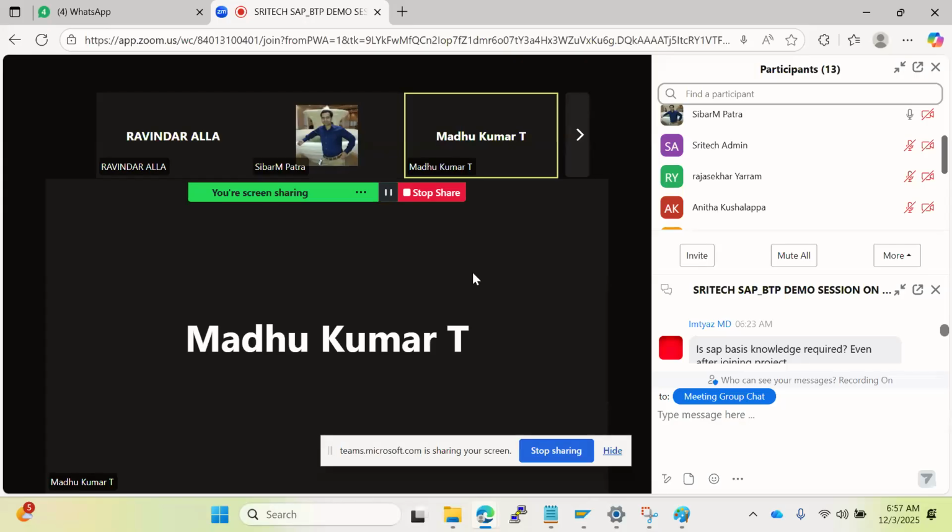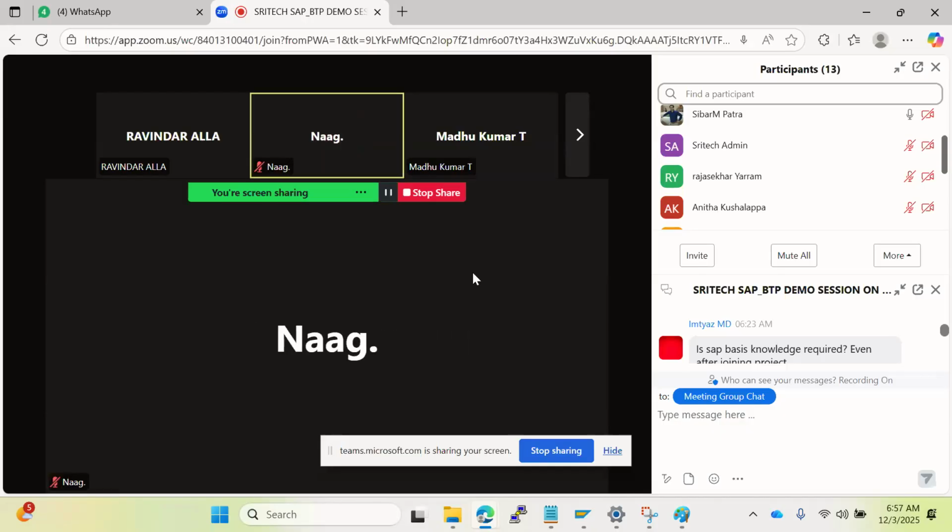What's the difference between HANA and BTP? HANA is a database platform. In BTP, we have HANA Cloud also, right? BTP is just a kind of platform as a service concept. HANA is like a database, and that is part of BTP only. So in BTP, a database is also available, that is called the HANA Cloud database. It's a centralized platform to use these services and tools.